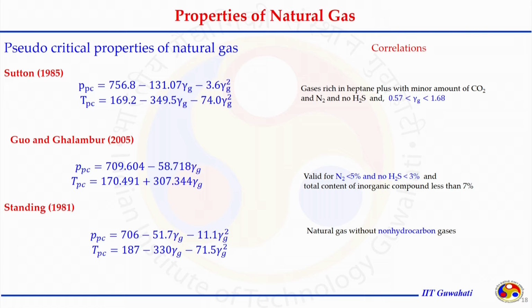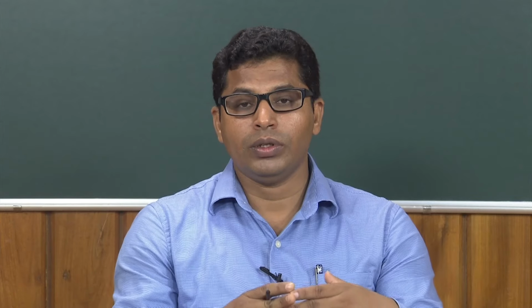Several correlations have been developed. Earlier, when computational facilities were not available, we were forced to use only the charts and read them with the information required, like the critical temperature, critical pressure, specific gravity and the percent of the inorganic compound present. Later on, several researchers put a lot of effort into developing several correlations.